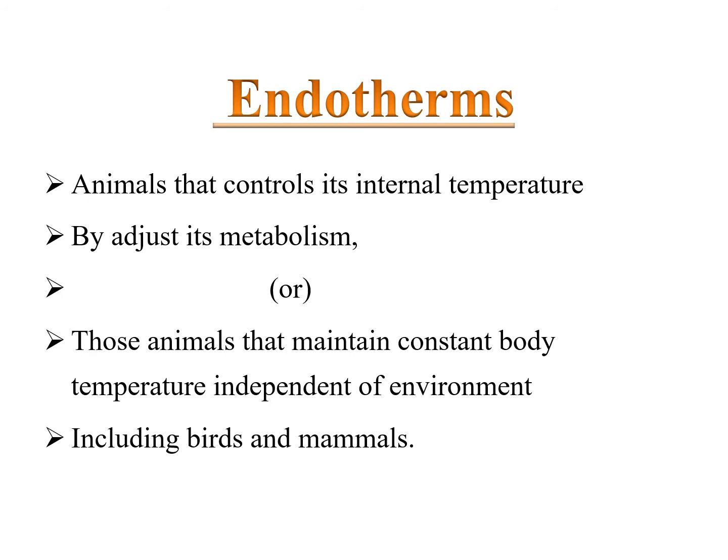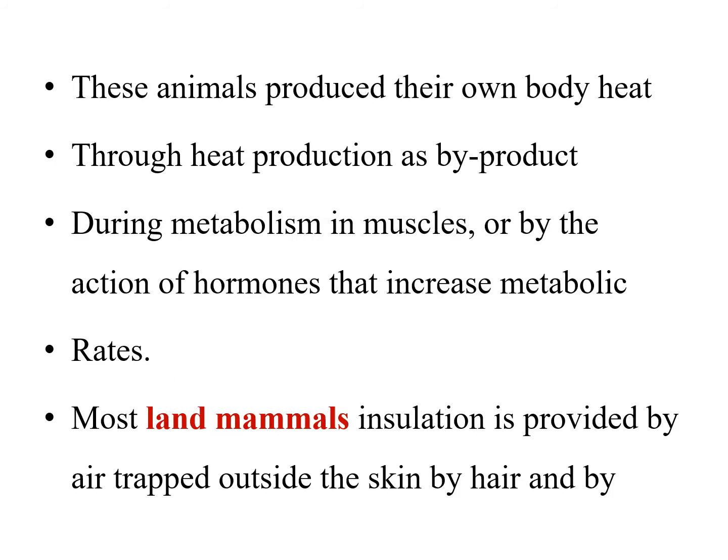Second is the endotherm. Endo means inside, therm means heat. These animals control their internal temperature by adjusting their metabolism, maintaining a constant body temperature independent of the environment, including birds and mammals. These animals produce their own body heat, as a byproduct of metabolism in muscles, or by the action of hormones that increase metabolic rate.